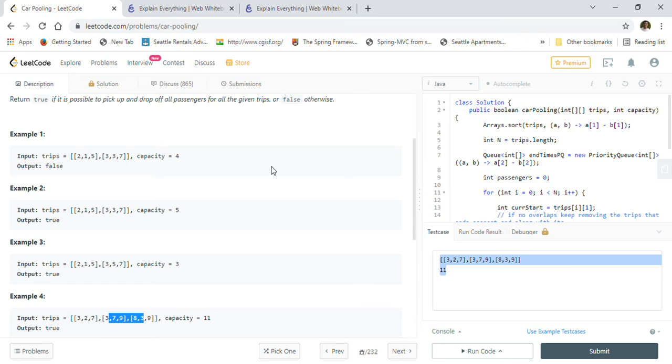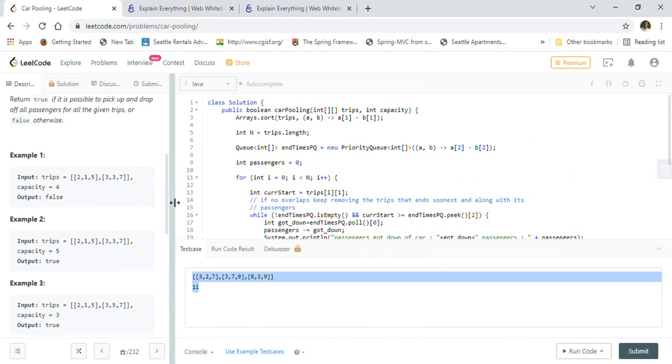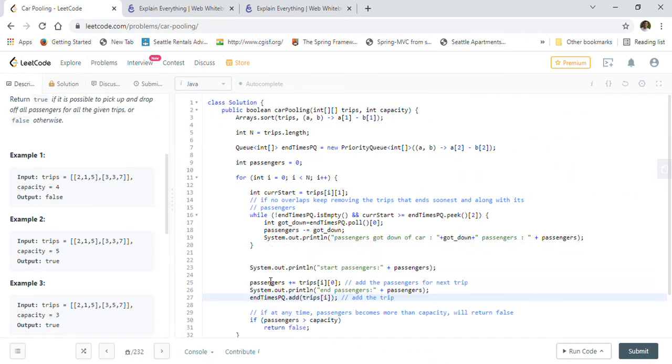So let me show you the code implementation now, so it will be easy for you to understand after the example. So first we are sorting the trips based on the starting point, right? So A1 is the starting point, because first is the number of passengers in the array, second is the starting point, and third is the ending point. So we are using A1 meaning starting point.